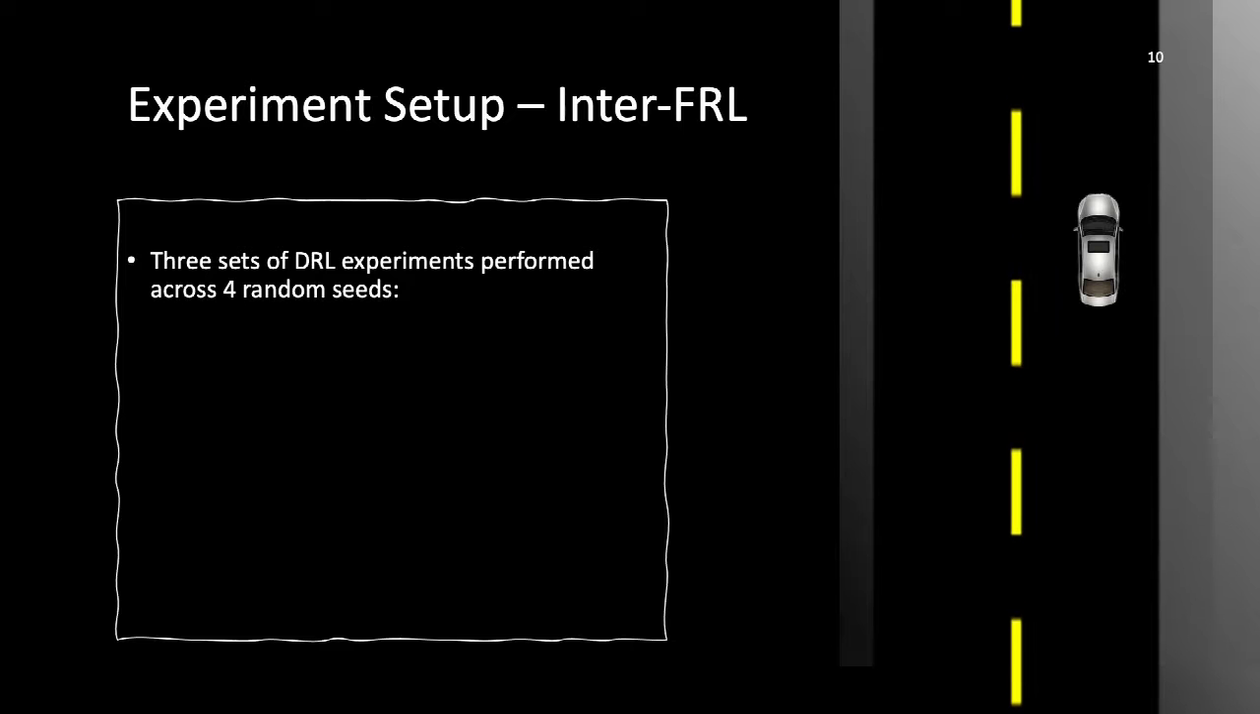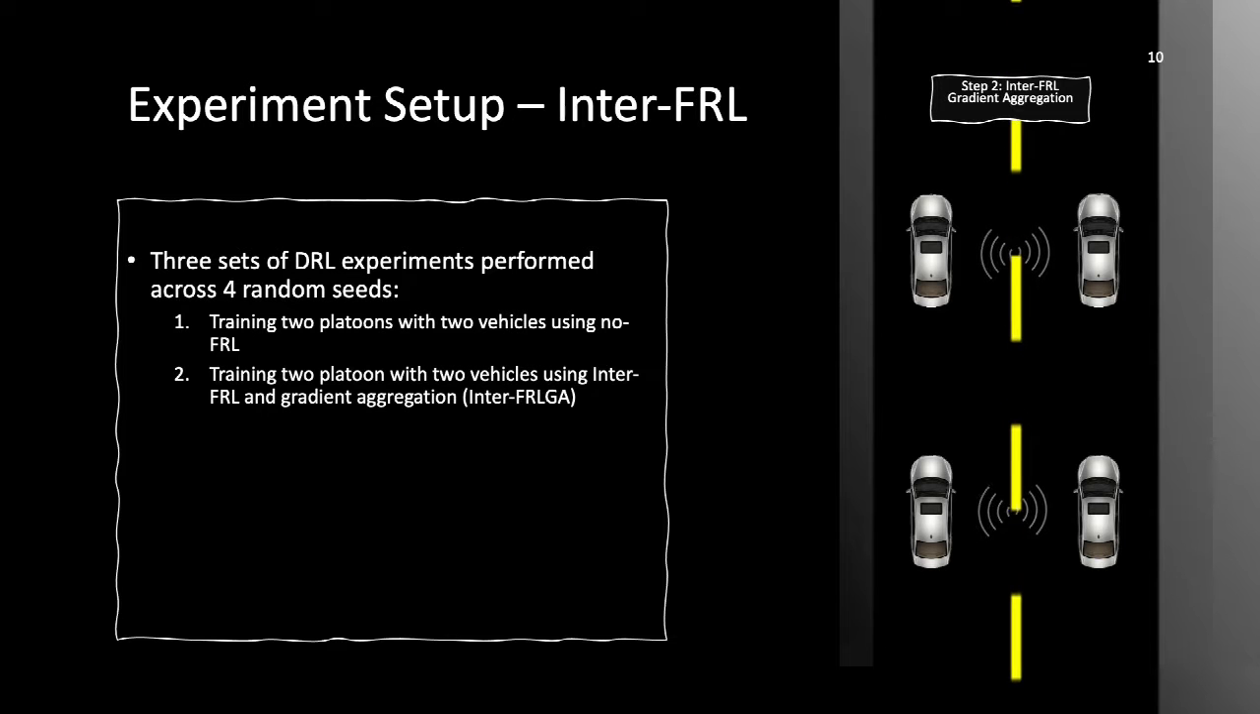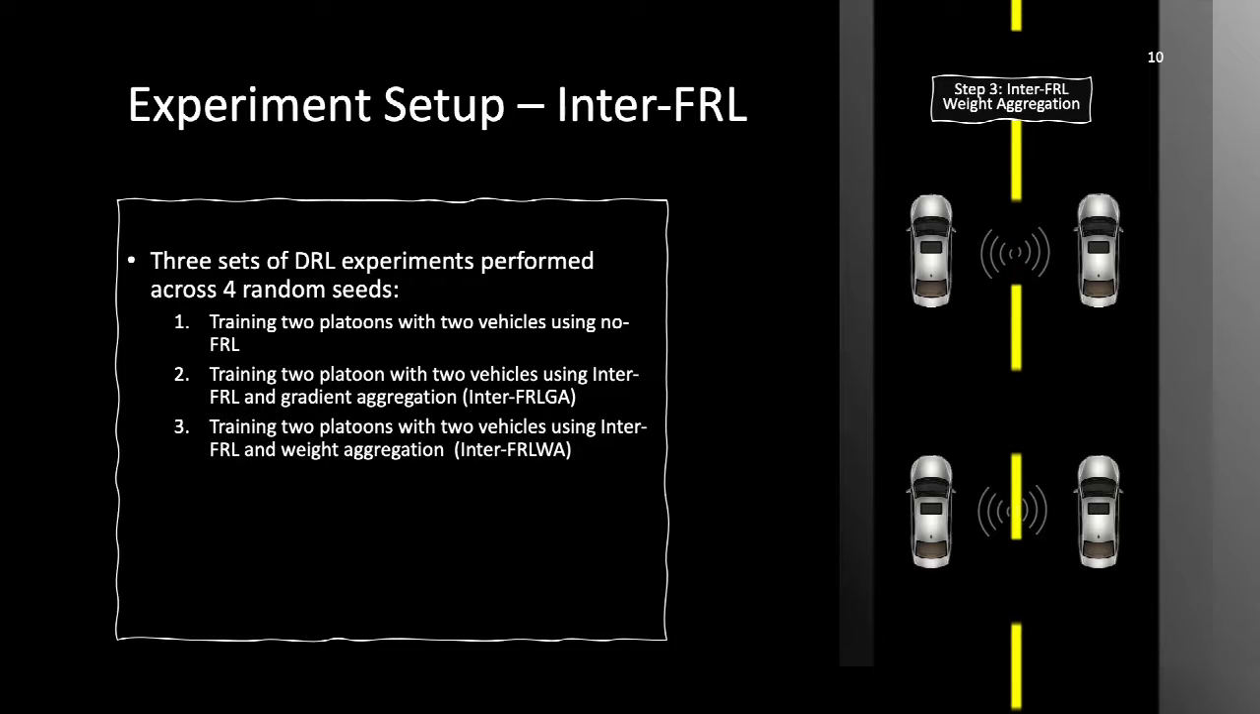In order to evaluate Inter-FRL's effectiveness on AV platooning, we trained 3 sets of DRL experiments performed across 4 random seeds. First, we trained 2 platoons with 2 vehicles using no federated reinforcement learning. Next, we trained 2 platoons with 2 vehicles using Inter-FRL and gradient aggregation, or Inter-FRLGA. And last, we trained 2 platoons with 2 vehicles using Inter-FRL and weight aggregation, or Inter-FRLWA.